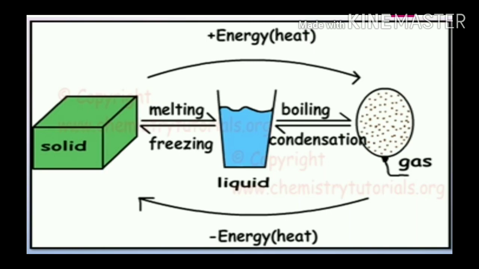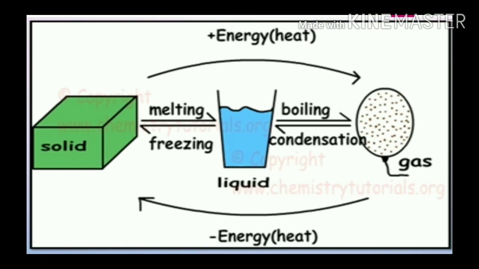Observe carefully. When we are giving heat to solids, they start melting and form liquid. And when we are giving heat to liquid, it starts boiling and forms vapor or gas.